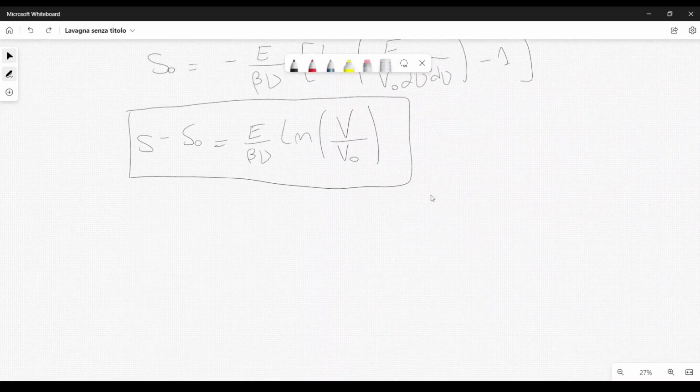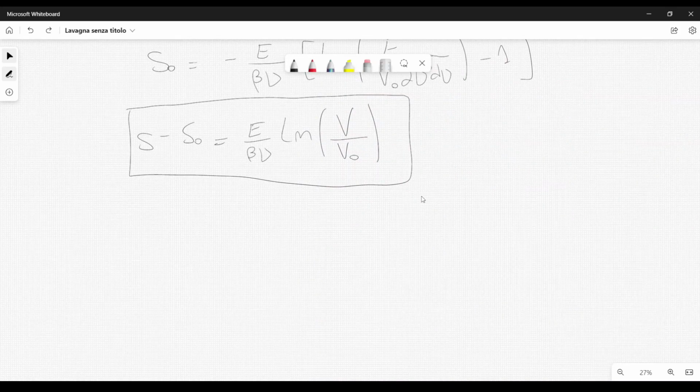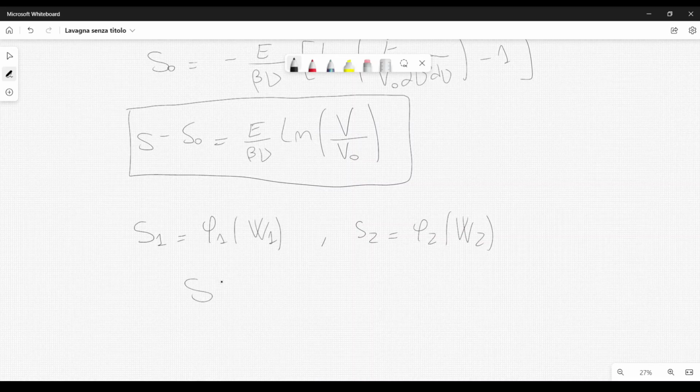Now Einstein considers at this point probabilities, and he rewrites the entropy of one system S1 as a function phi1 of a probability W1, and S2, which is the entropy of a second system, as equal to phi2 of W2. So the total entropy of the overall system, composed of the two subsystems 1 and 2, this entropy will be